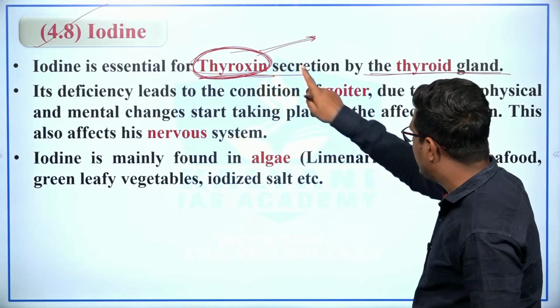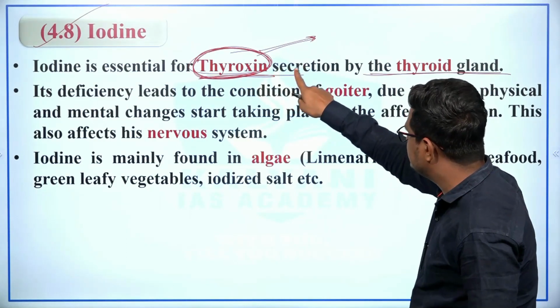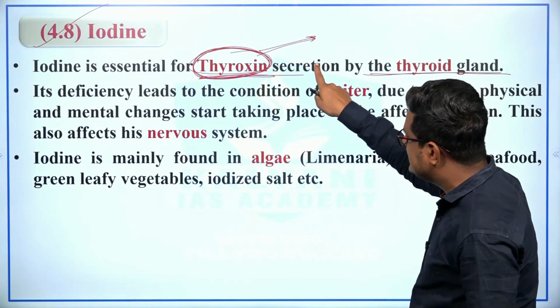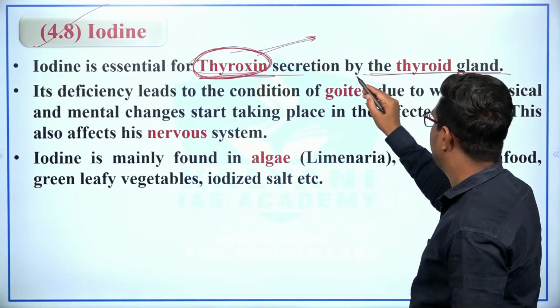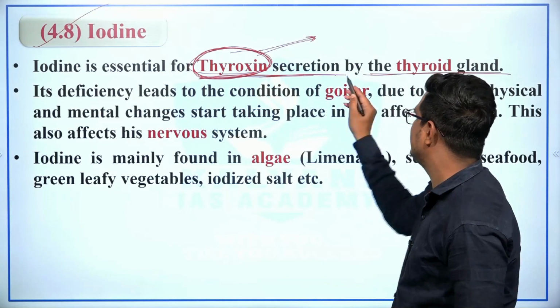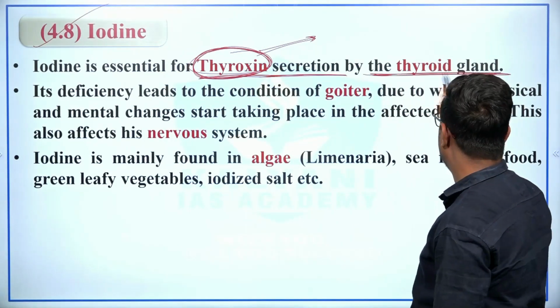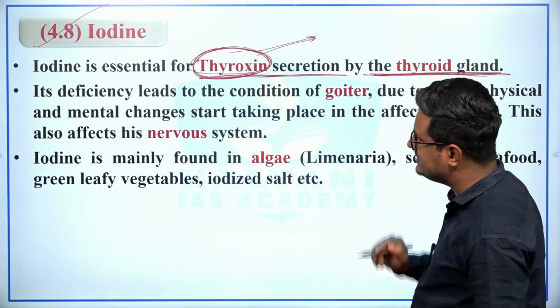Thyroxine secretion is done by the thyroid gland, for which iodine is required.